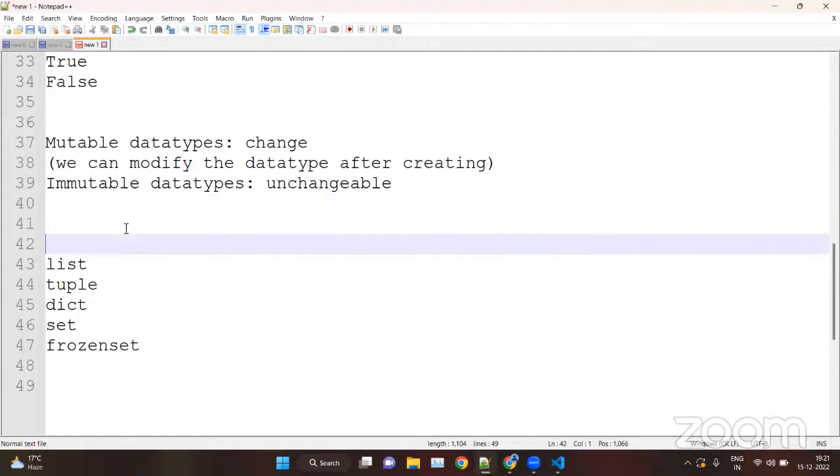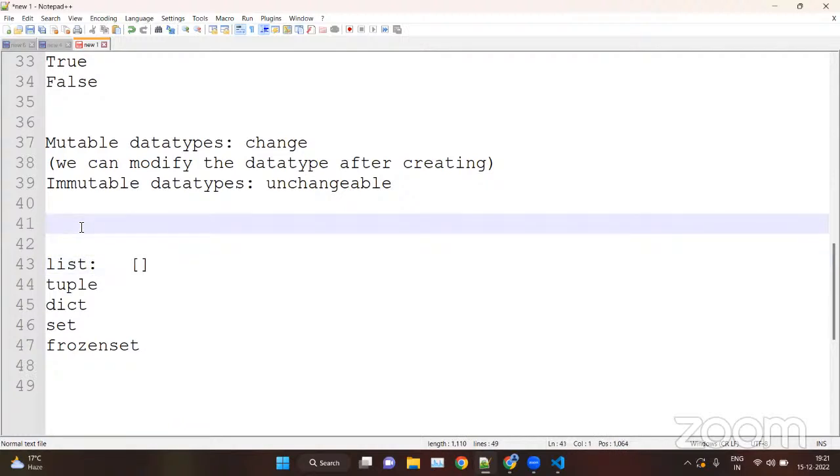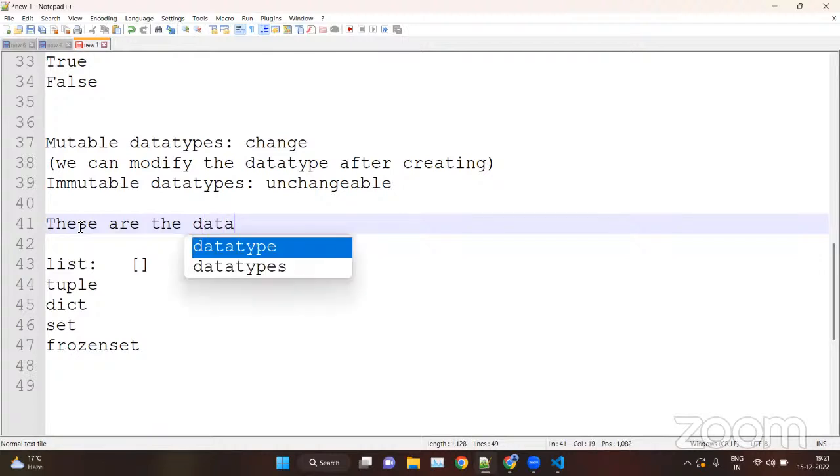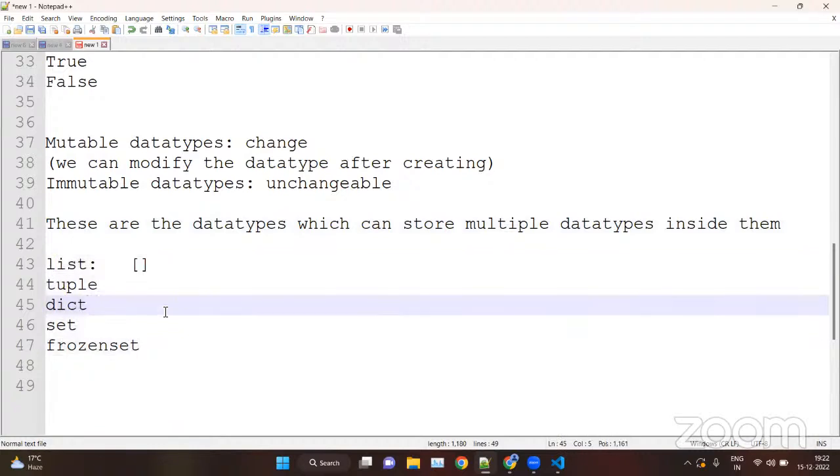So basically, after that we have list and tuple, dictionary, set, frozen set. Now, list means anything that you are typing inside square brackets is known as list. So basically, these are the data types which can store multiple data types inside them: list, tuples, dictionary, set, frozen set.